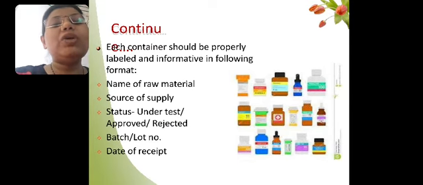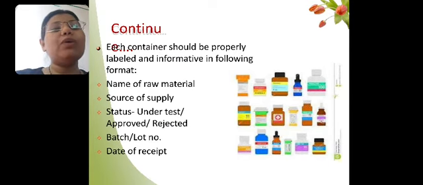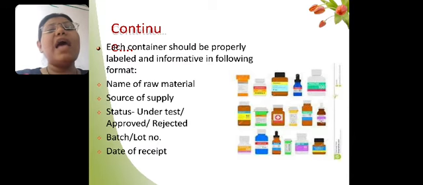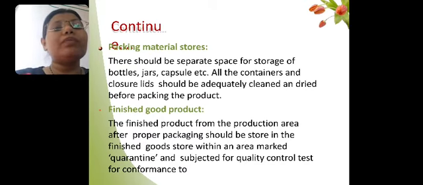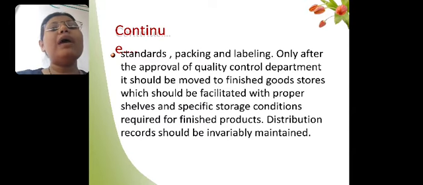We have to mention on the label the batch number and lot number of that particular raw material, as well as the date of receipt of that raw material, so that it should be used on that priority. Then packaging material storage should be a separate department. The finished good store should be a separate department, and we have to maintain the standard records.